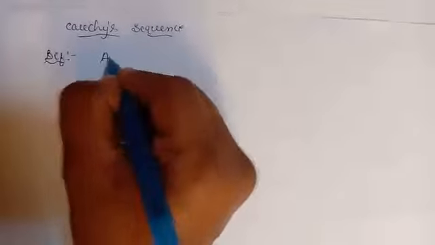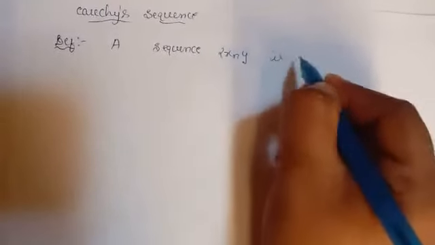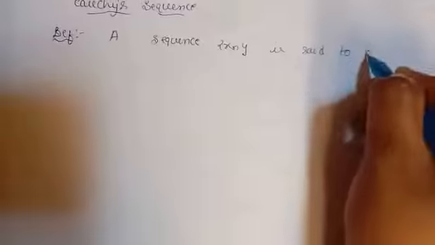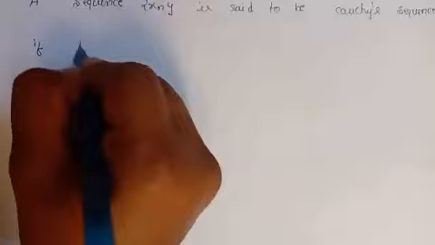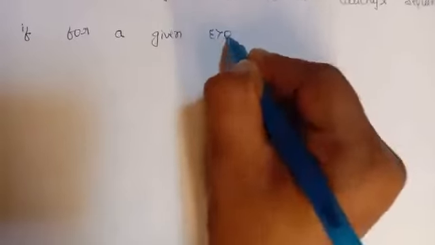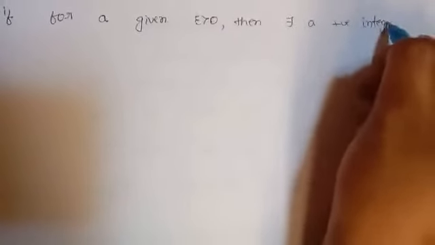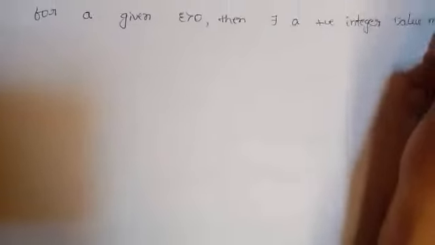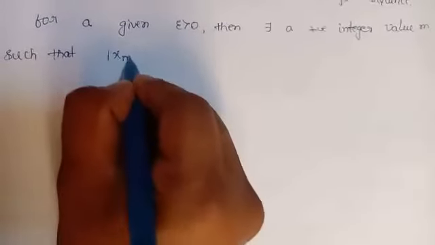Definition is: a sequence xn is said to be Cauchy's sequence if for a given epsilon greater than 0, then there exists a positive integer value m such that modulus of xm minus xn is less than epsilon.